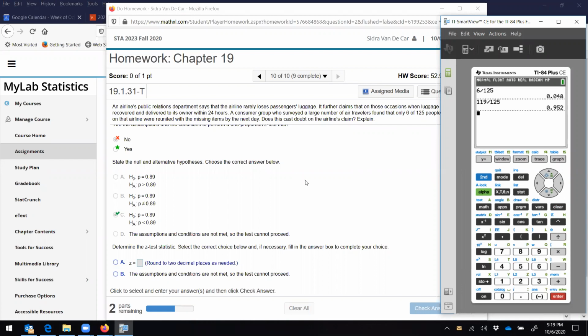Okay, 0.952. So here's what we're doing. We're saying if the null hypothesis is true, then I'm on a normal curve centered at 0.89. We got a result of 0.952. So we want to know what's the probability of getting a result as weird or weirder than ours if the null hypothesis is true. This is bigger than. We said less than.